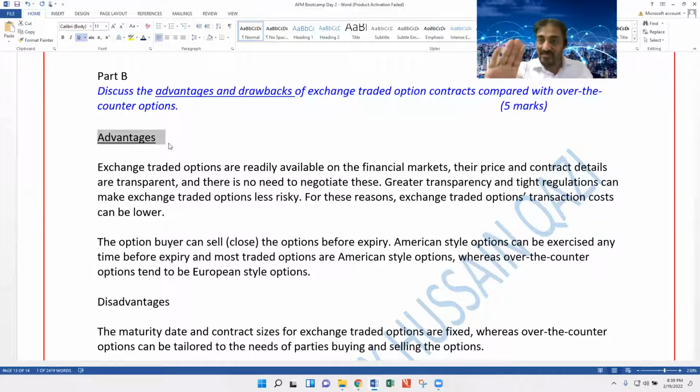So for 5 marks, at least 3 to 4 points. Two points for advantage, two points for disadvantage, or two points for advantage, one point for disadvantage. The examiner is expecting one complete point to carry 1.5 to 2 marks.